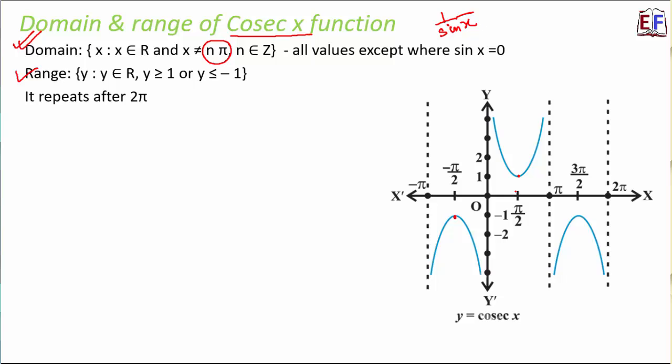And if we talk about the pattern, we notice that from 0 to 2 pi, we see a pattern like this. And again that same pattern keeps repeating after every 2 pi interval. So we say that its values repeat after 2 pi intervals, right? So that's about cosec x.